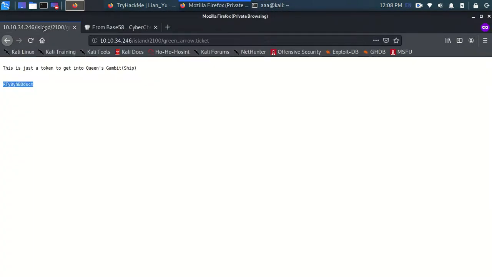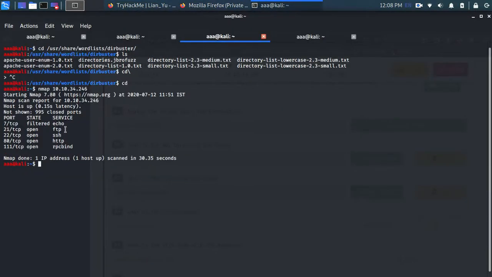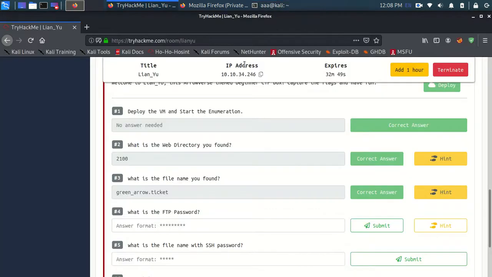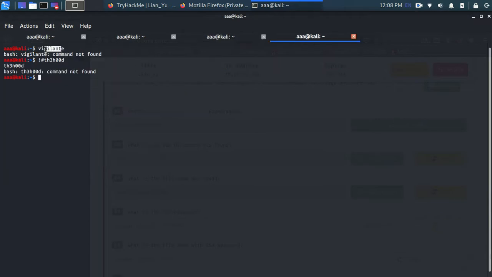I'm just saving it over there on a temporary basis. And now we found out there was an FTP port which is open. So let's do ftp and the IP. Let's copy paste the IP, and the name it's asking me, the name is this. I think this is the name because it came first, so I'm thinking that this is the username.